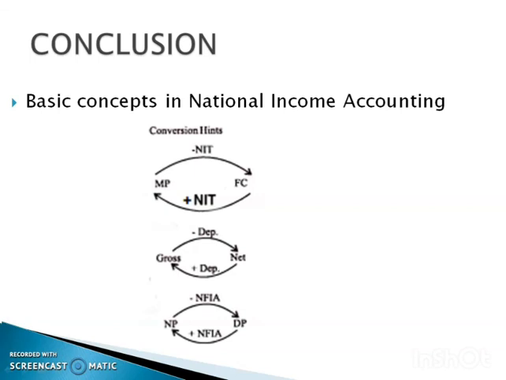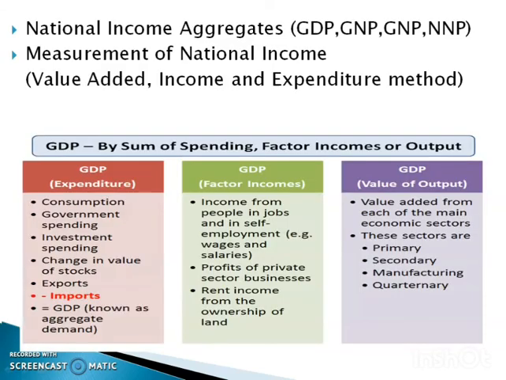In this chapter we have learned the basic concepts in national income accounting, then the golden formulas of national income accounting: how to convert market price into factor cost, gross value into net value, national product into domestic product, etc. We have also learned national income aggregates like GDP, GNP, NNP, etc. And the methods of national income measurement.